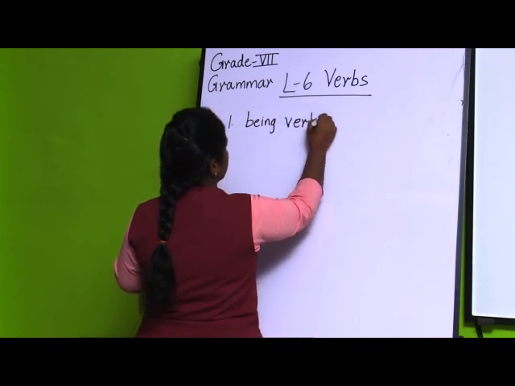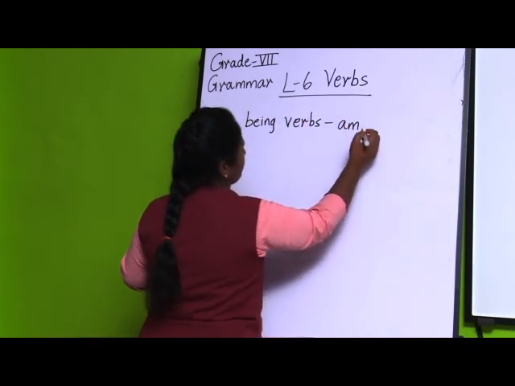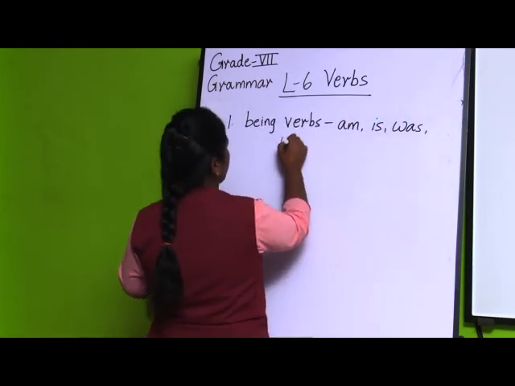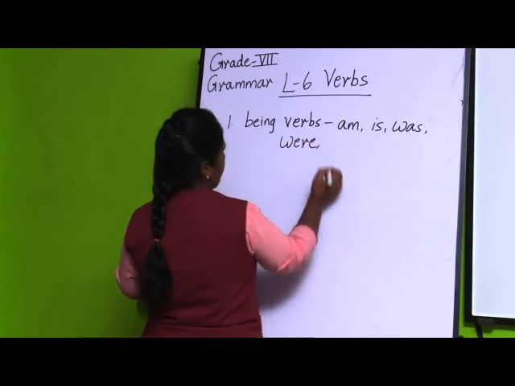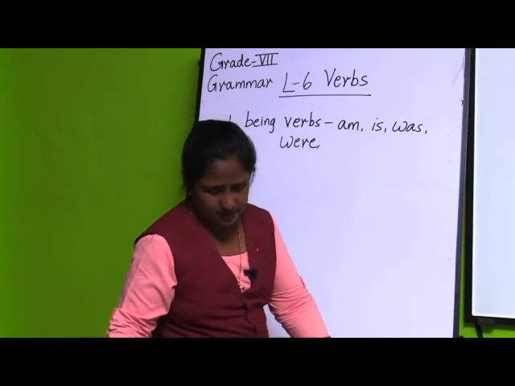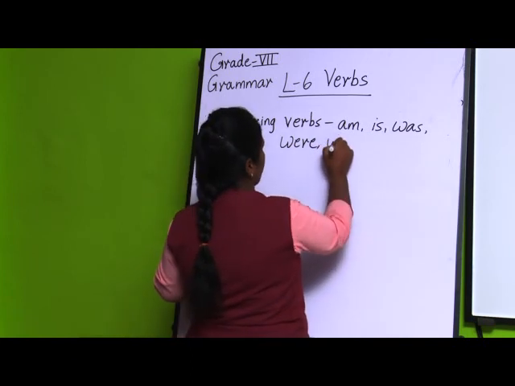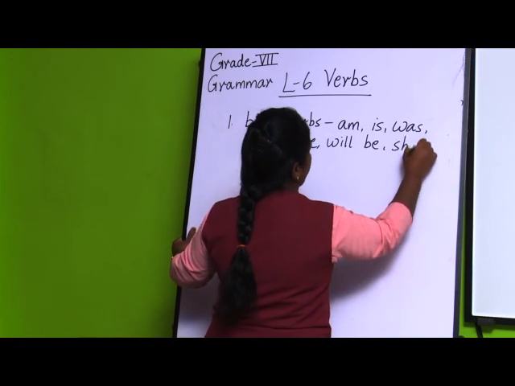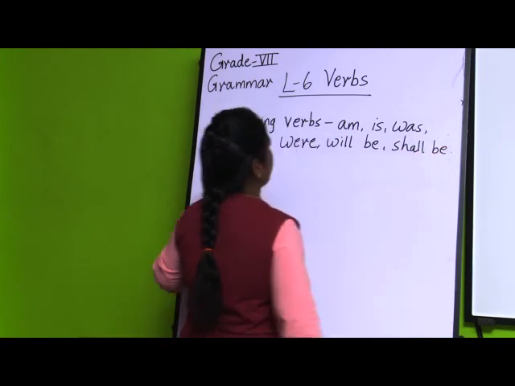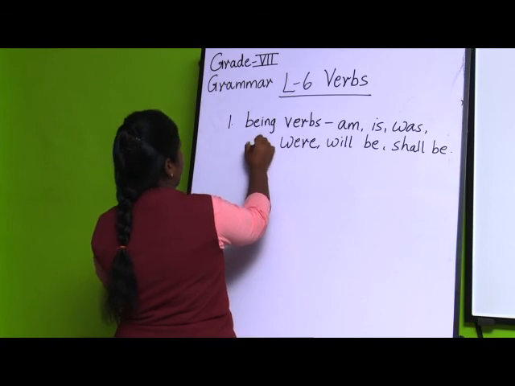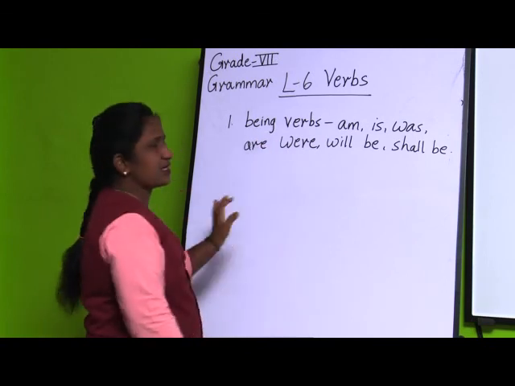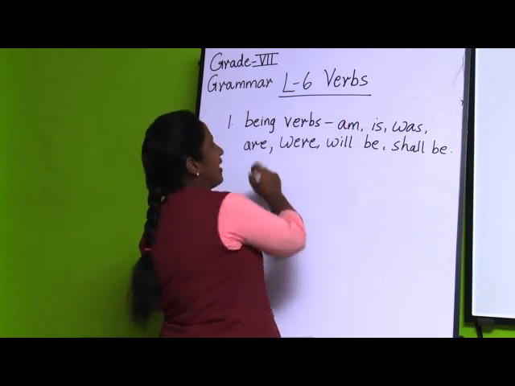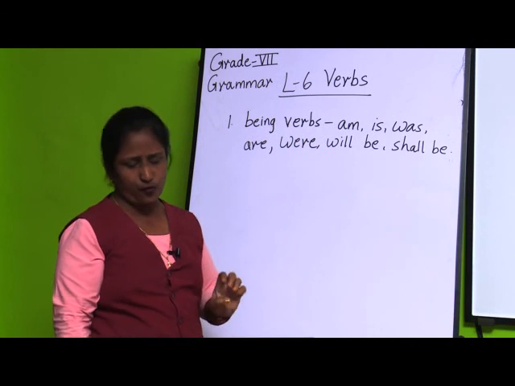being verbs. They are am, is, was, were, then will be and shall be, even are. Okay. So, these are the being form of verbs, that is am, is, was, are, were, will be and shall be. These are the being form of verbs.